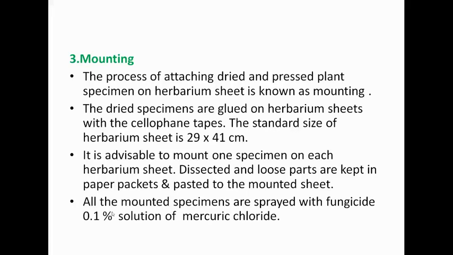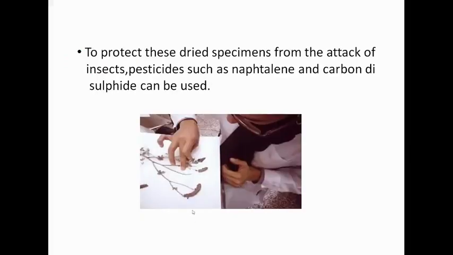After mounting, all the mounted specimens are sprayed with fungicide like 1.1% solution of mercuric chloride. To protect these dried specimens from the attack of insects, pesticides such as naphthalene and carbon disulfide can be used. So this is mounting of a plant on a herbarium sheet.